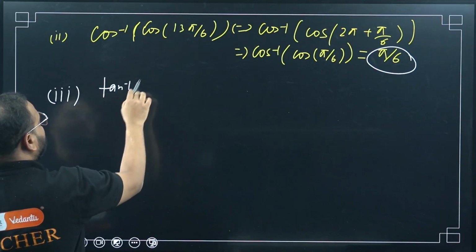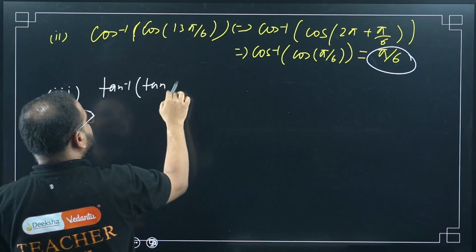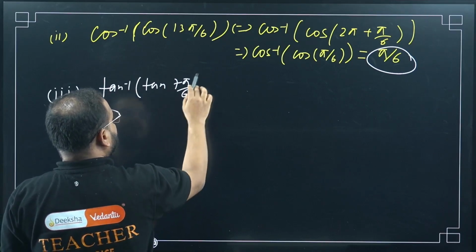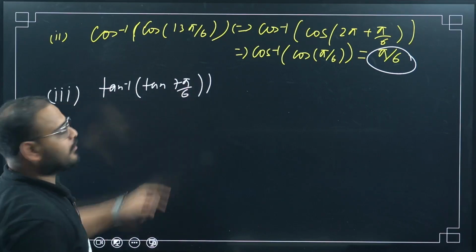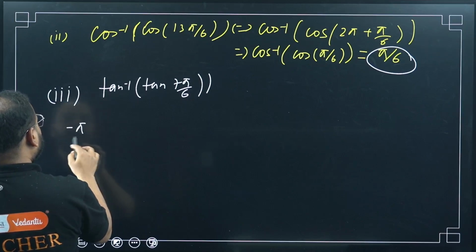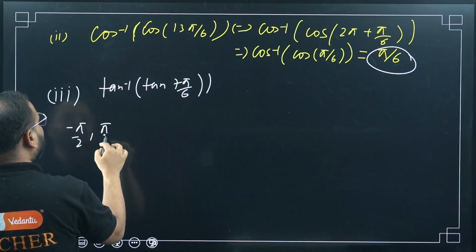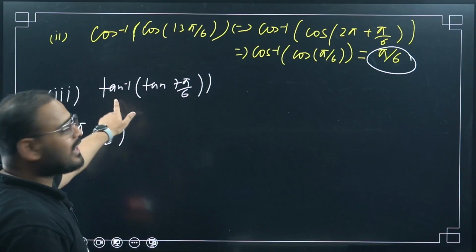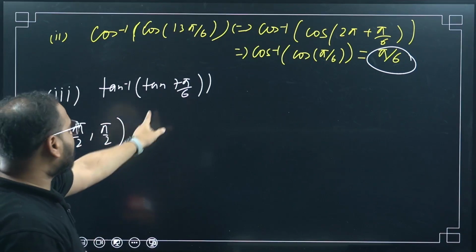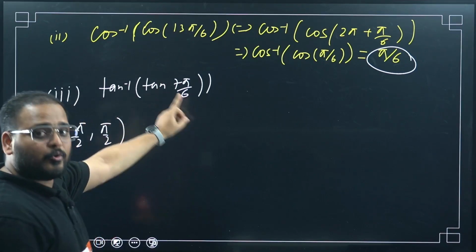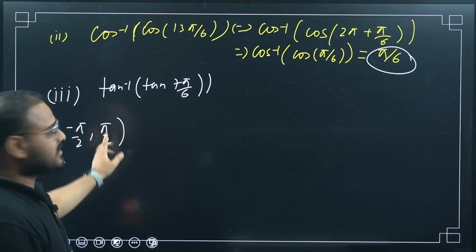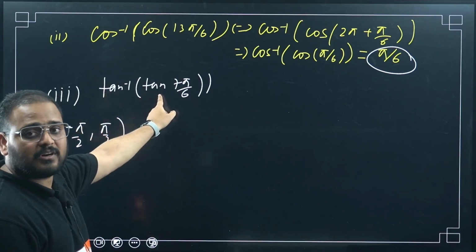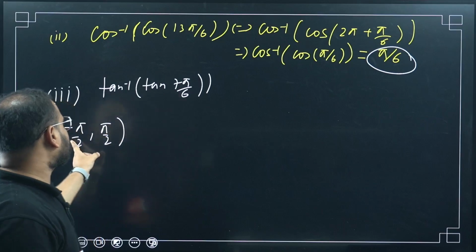Tan inverse of tan 7 pi by 6. Again, please check. Out of the domain. What is the domain here? Minus pi by 2 to pi by 2, open interval. Sir, it is actually the range of tan inverse. I'm not talking about tan inverse. I'm talking about tan. Don't get confused. This is the range, yes, for tan inverse. But I'm talking about tan. For tan, the domain is minus pi by 2 to pi by 2.